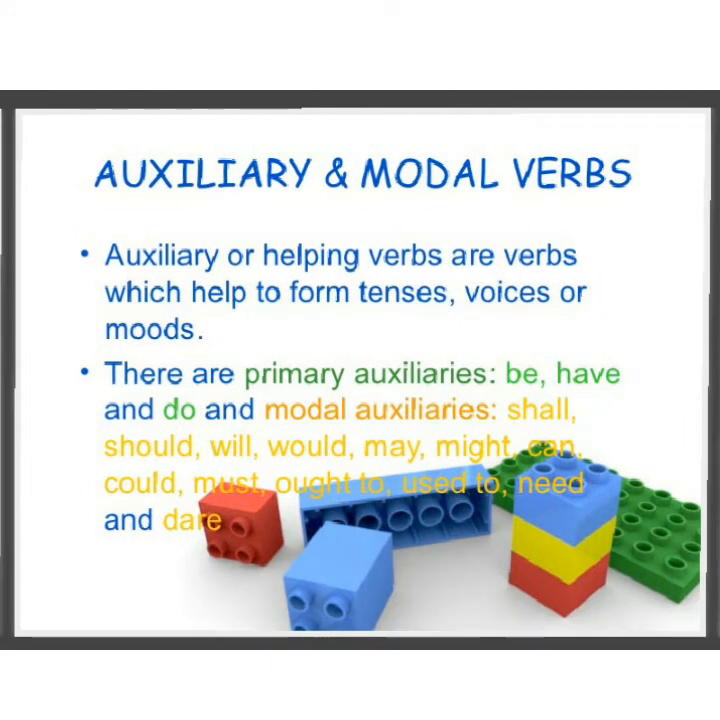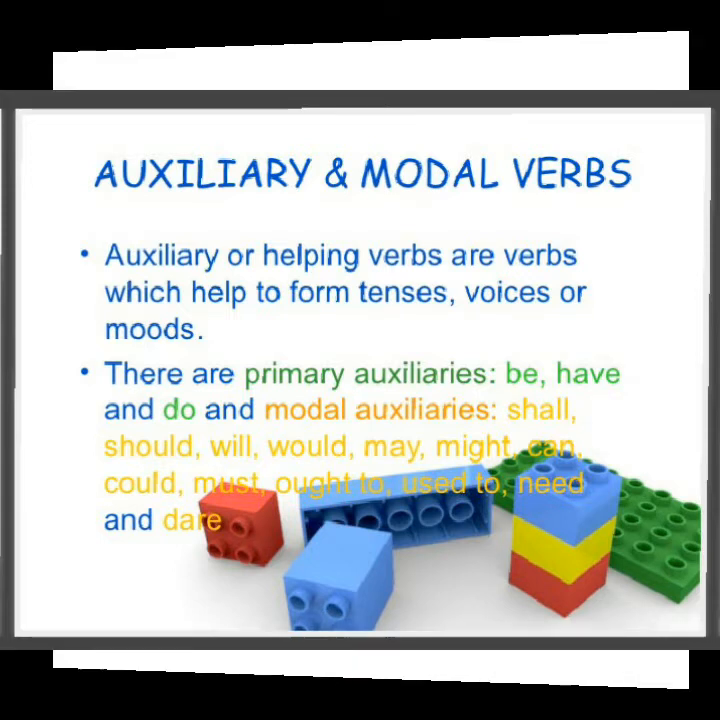Auxiliaries are also called helping verbs. They help to form tenses, voices, or moods. They are also called primary auxiliaries. They are be, have, and do. And modal auxiliaries will be shall, should, will, would, may, might, can, could, must, ought to, used to, need, and dare. They are all called auxiliary and modal verbs.